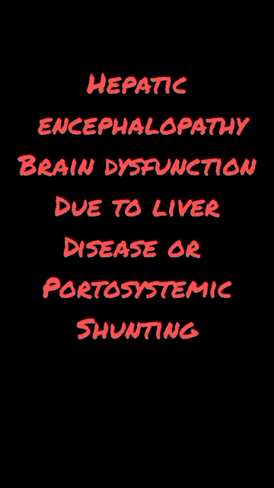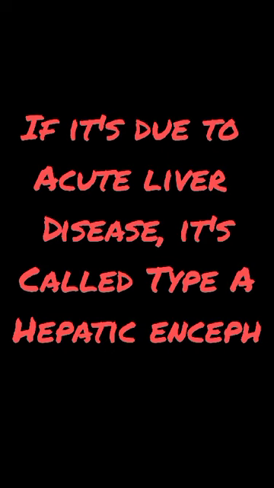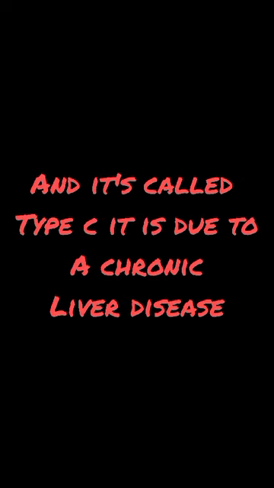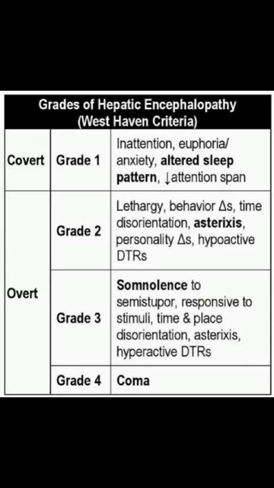Hepatic encephalopathy is defined as a brain dysfunction which is arising due to a liver disease or due to portosystemic shunting. If it is due to an acute liver disease, it's called type A hepatic encephalopathy. In case it is because of excessive portosystemic shunting, you can call it type B hepatic encephalopathy. And if it is there in the setting of a chronic liver disease, you will call it type C hepatic encephalopathy. Hepatic encephalopathy can be graded into 5 grades of severity.